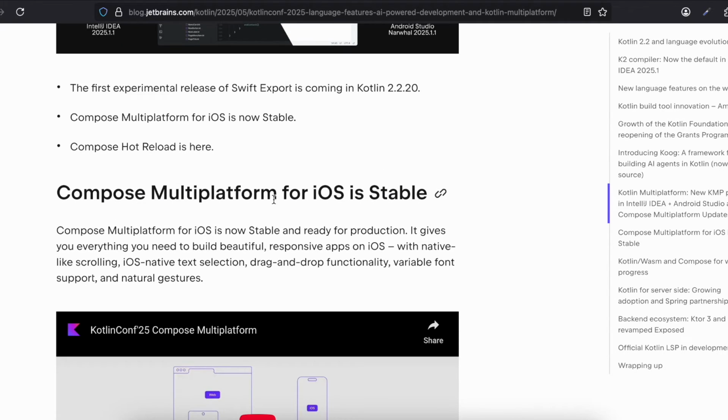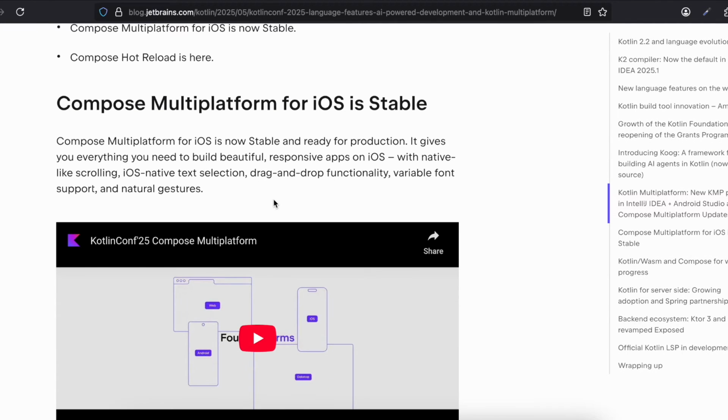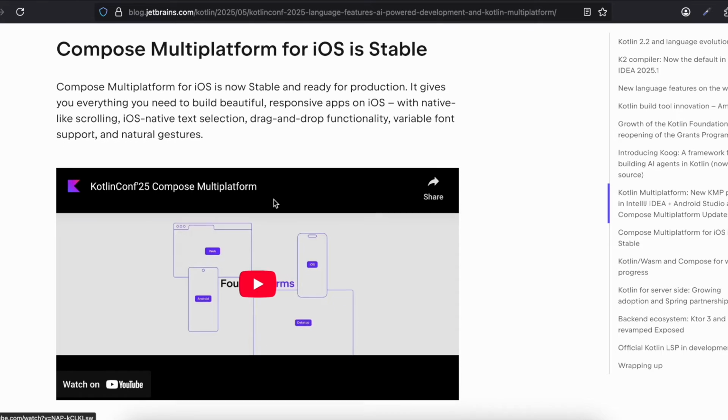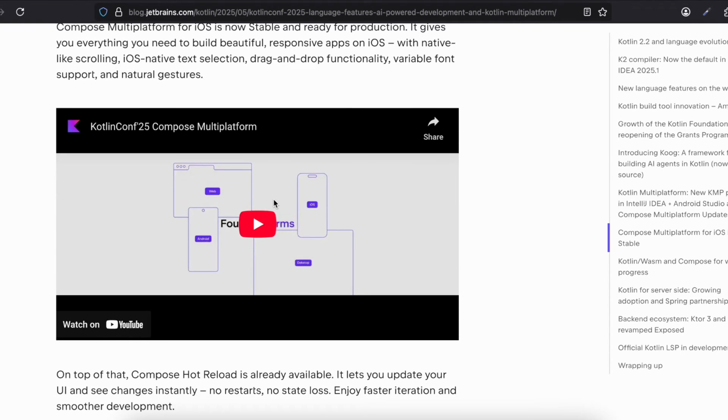Compose Multiplatform for iOS is now stable. Compose Hot Reload is here. Compose Multiplatform for iOS is now stable and ready for production. It gives you everything you need to build beautiful, responsive apps on iOS with native-like scrolling, iOS native text selection, drag and drop functionality, variable font support, and natural gestures.